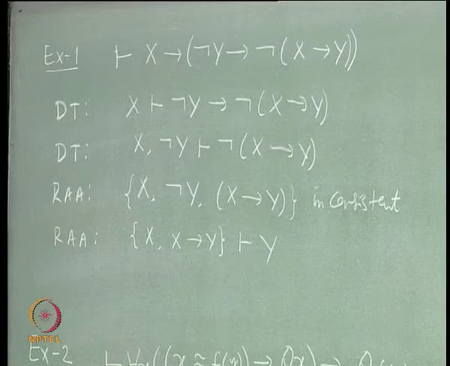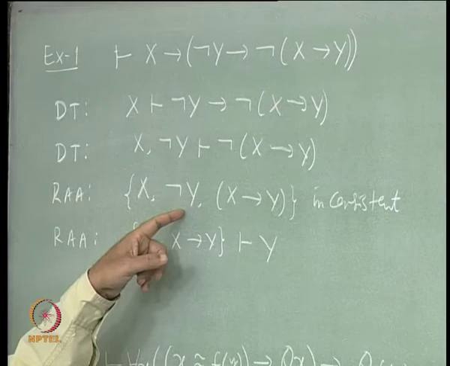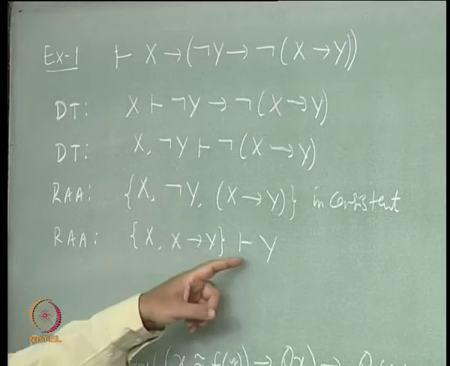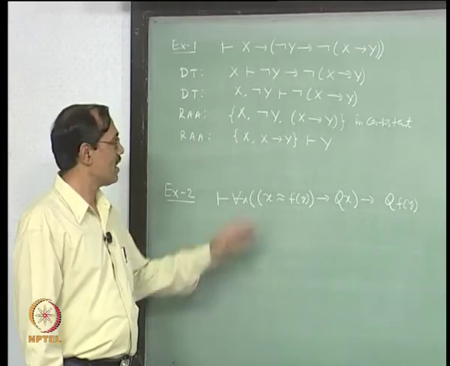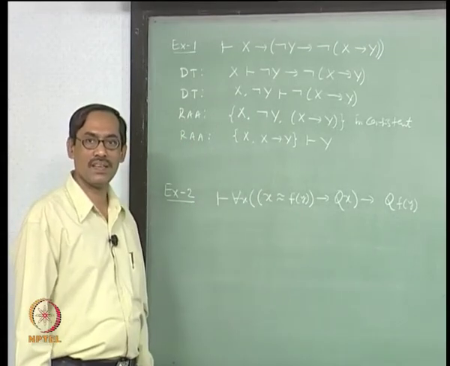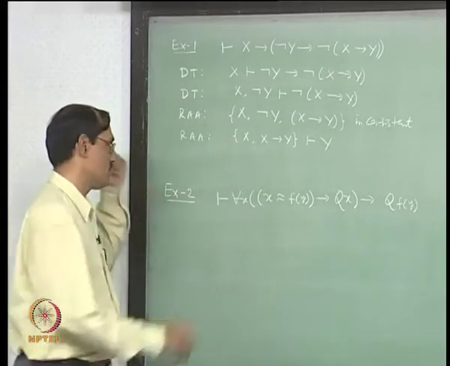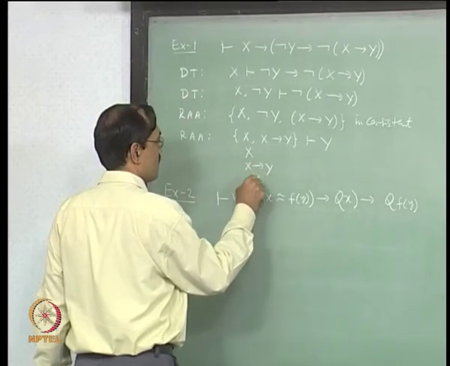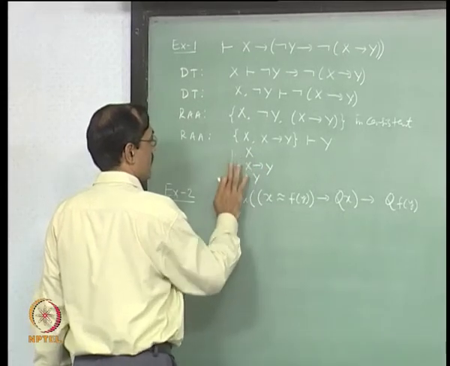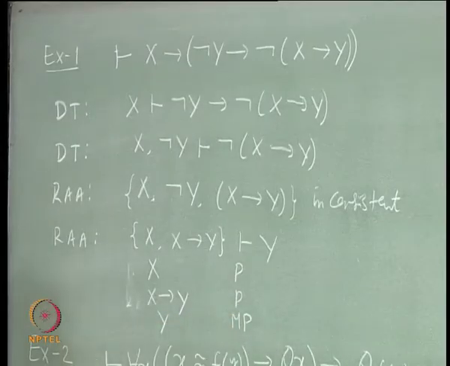You now choose this as your formula, which has come from the consequence. If you look from this to this, you will see easily that not y is added and that is inconsistent, and there is nothing to prove here, it is MP. You can give a proof: x implies y is a premise, x is a premise, therefore y by modus ponens, that is all.